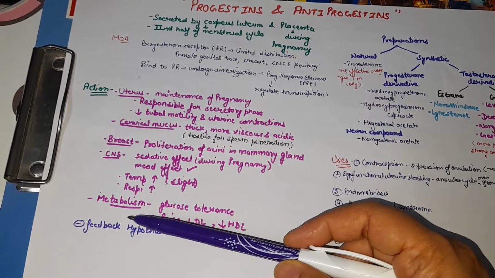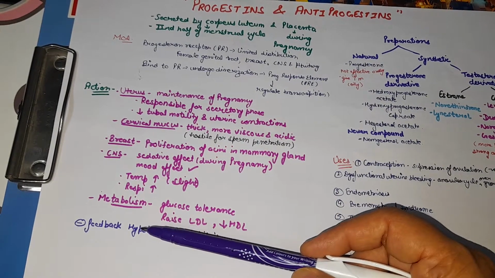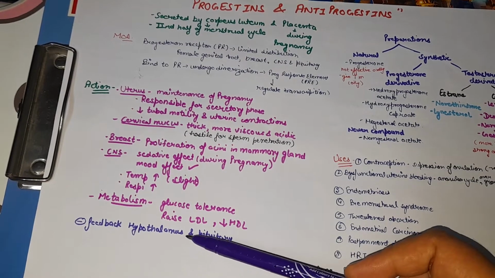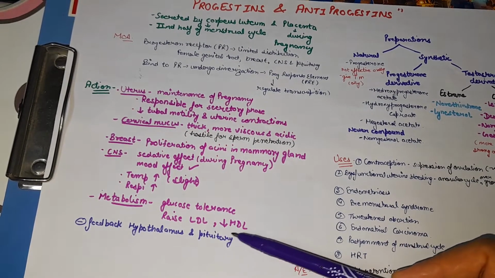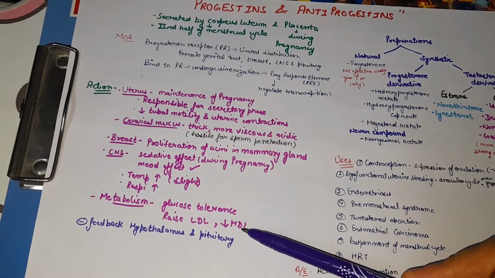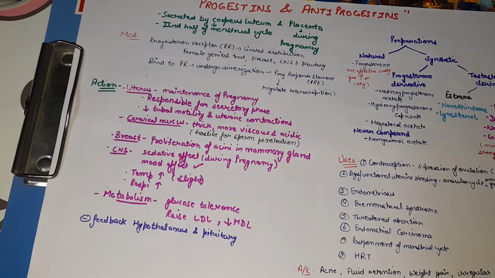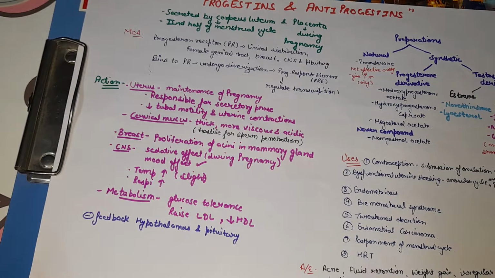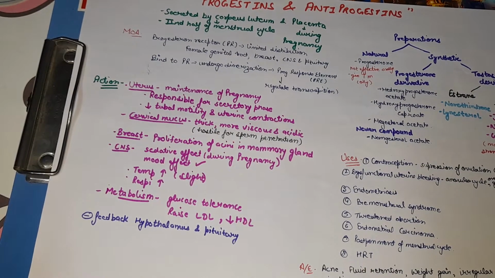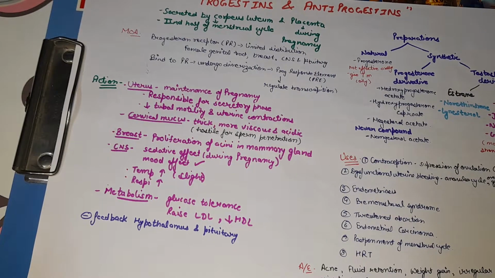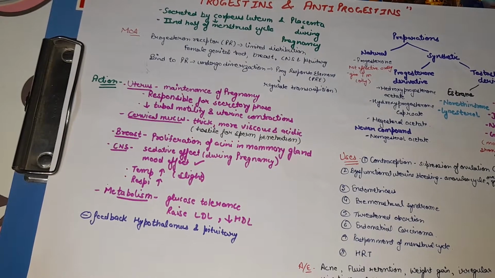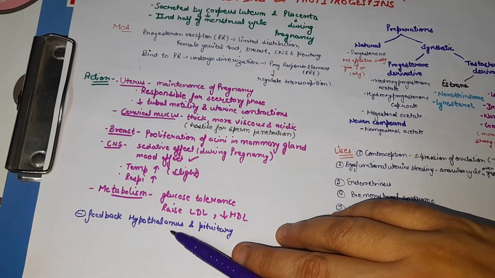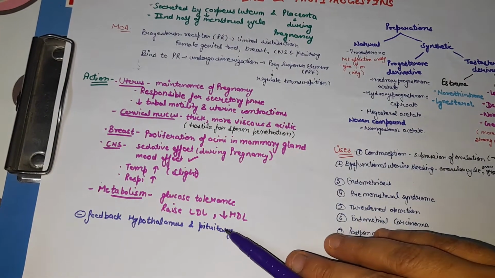In metabolism, long-term use of progestin may decrease the glucose tolerance. It also increases the level of LDL and decreases the level of HDL. They stimulate the lipoprotein lipase activity and favor fat deposition. Progestin also produces sodium and water retention. Also, they inhibit the synthesis of estrogen receptor, as progestin also has a negative feedback action on the hypothalamus and anterior pituitary.